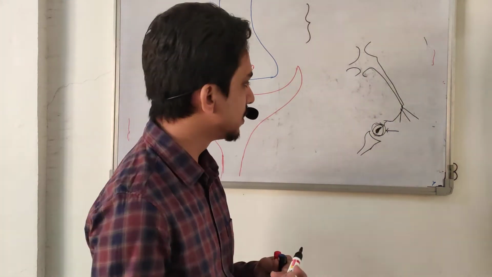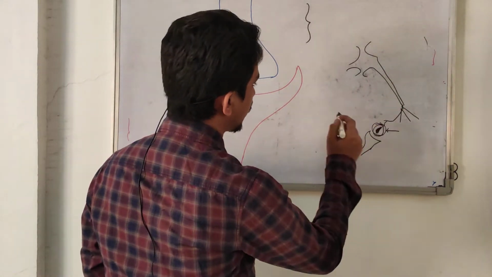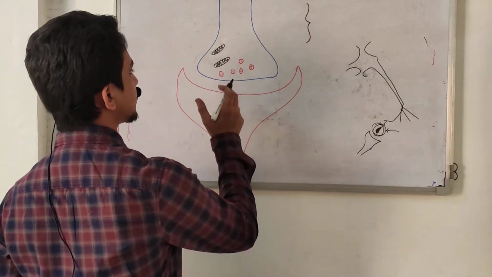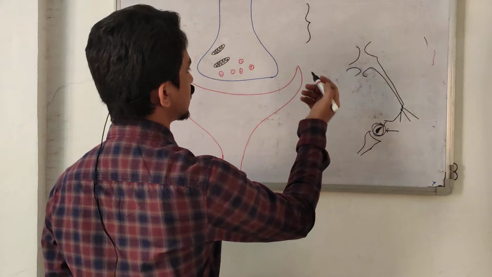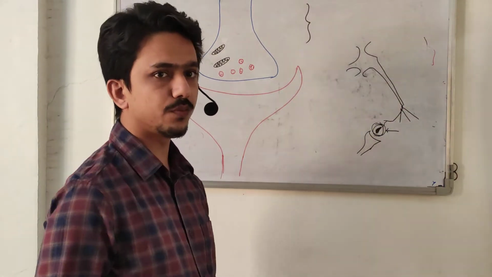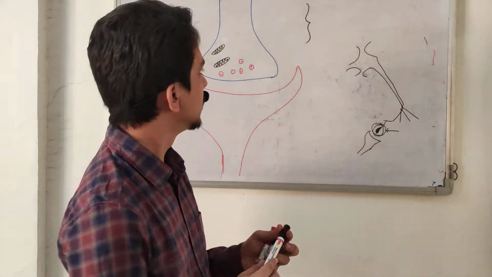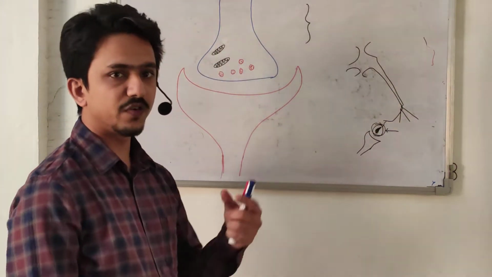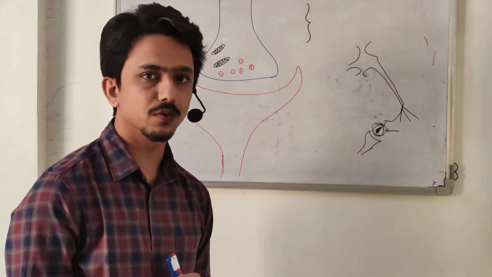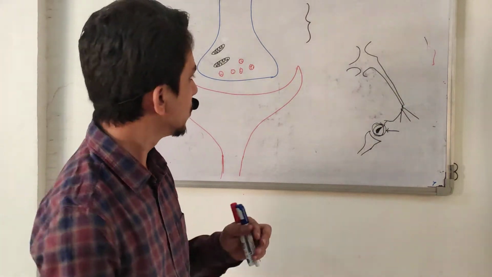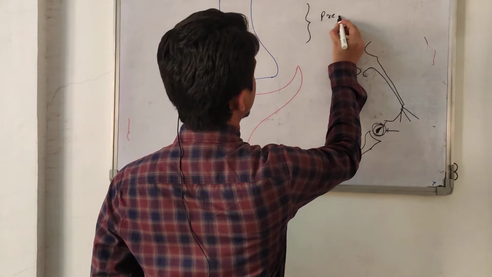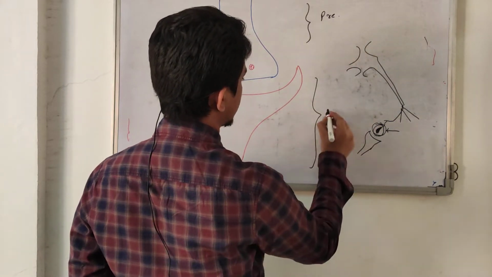There are many names. A postsynaptic neuron makes a synapse with very few to thousands of presynaptic neurons. So this is the presynaptic neuron, and this is the postsynaptic neuron.